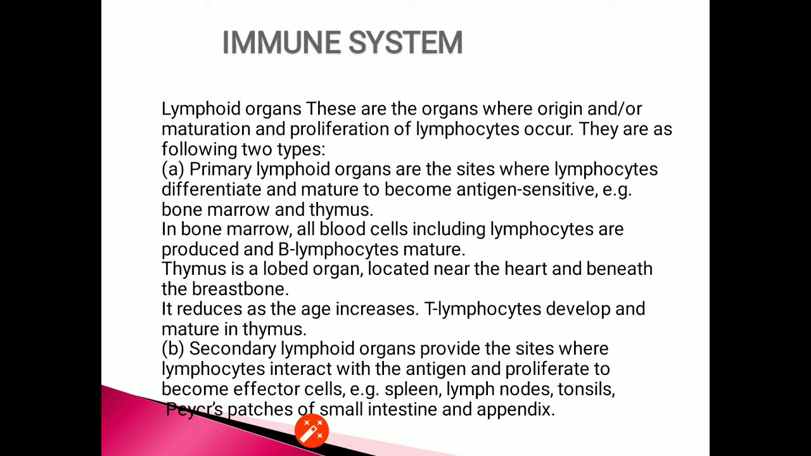Now about the secondary lymphoid organs. They provide the site where lymphocytes interact with the antigen and proliferate to become effector cells. Examples of secondary lymphoid organs are spleen, lymph nodes, tonsils and appendix.